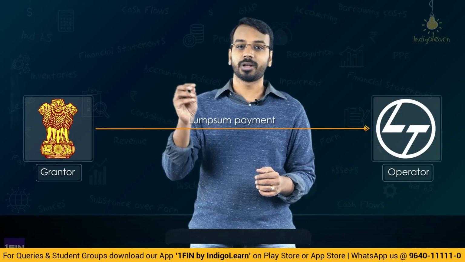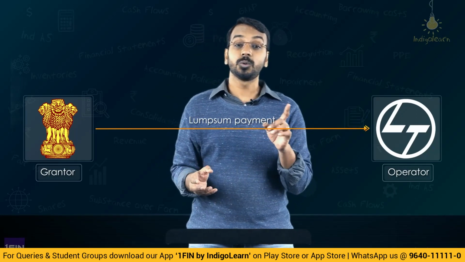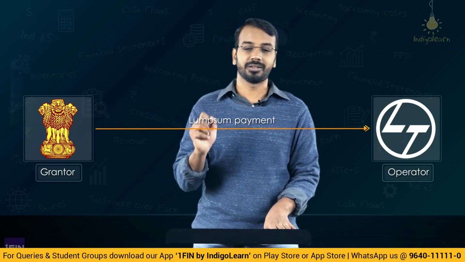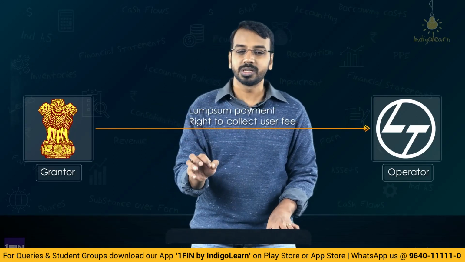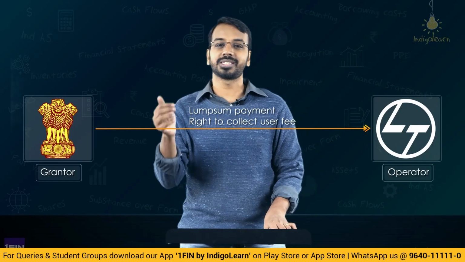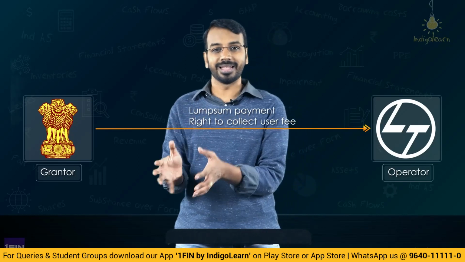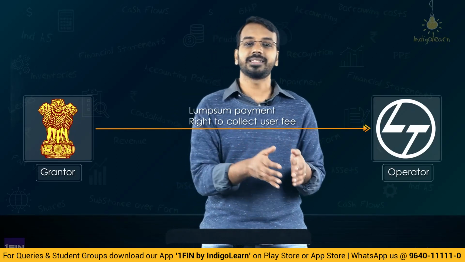And what the grantor gives as a consideration is one, lump sum payment or cash payment, that is the first consideration, and second consideration is the right to collect user fee from the public. So two types of considerations are given by the grantor to the entity, and that will be the transaction price, and you will apply the principles of Ind AS 115 to recognize revenue.